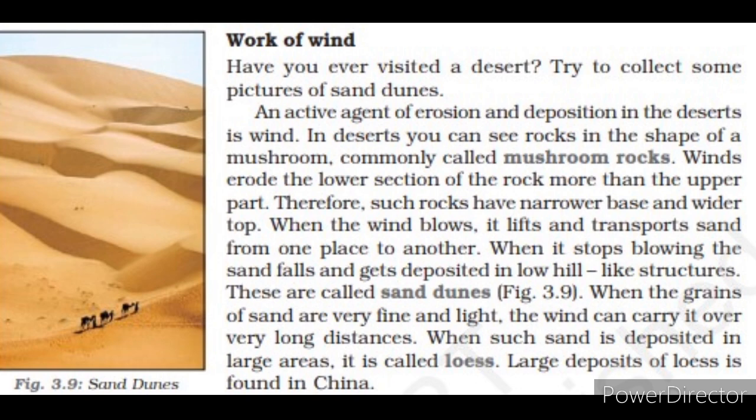When the wind blows, it lifts and transports sand from one place to another. And when it stops blowing, the sand falls and gets deposited in low hill-like structures, which are called sand dunes. When such sand is deposited in large areas, it is called loess, in which we have discussed that large deposits of loess are found in China.